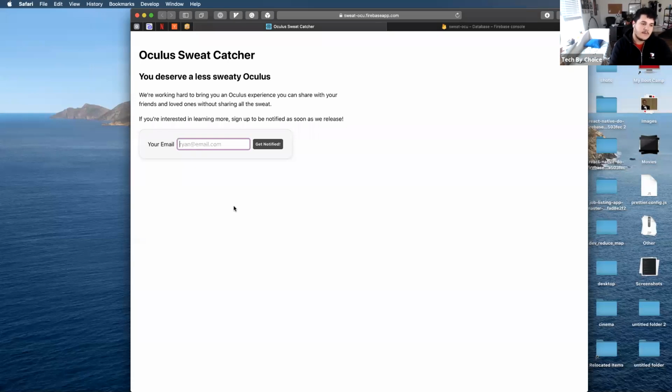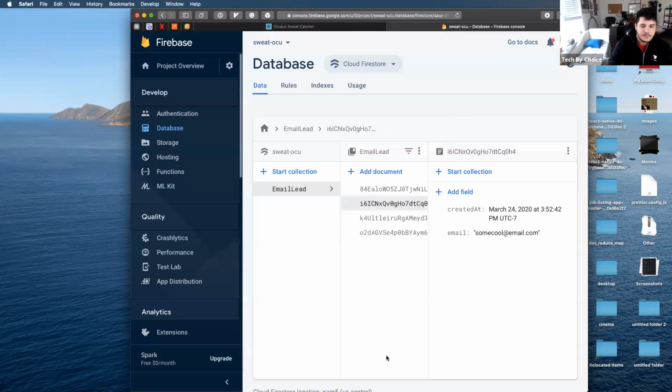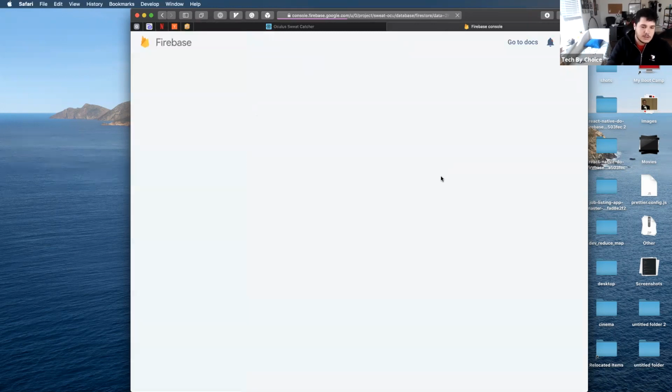So let me test that it's doing that. This email.com. Get notified. Awesome. Now, if I go to the database that I've set up for my website, I can see that email, oh, maybe I should refresh this.